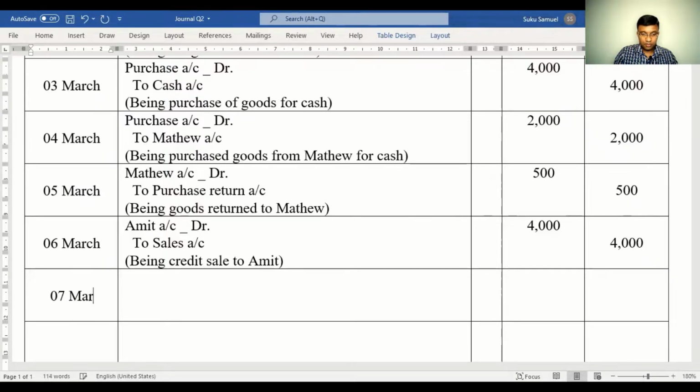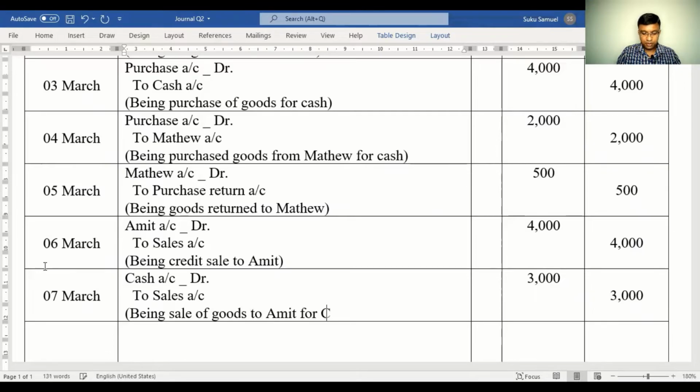Transaction on 7th of March, sold goods to Amit for cash. Now here, the difference between 6th and 7th: in the 7th transaction, it is exclusively stated that what you're selling is for cash. So cash account debited because cash is coming into your business, 3,000 to sales account, 3,000. Narration being sale of goods to Amit for cash.